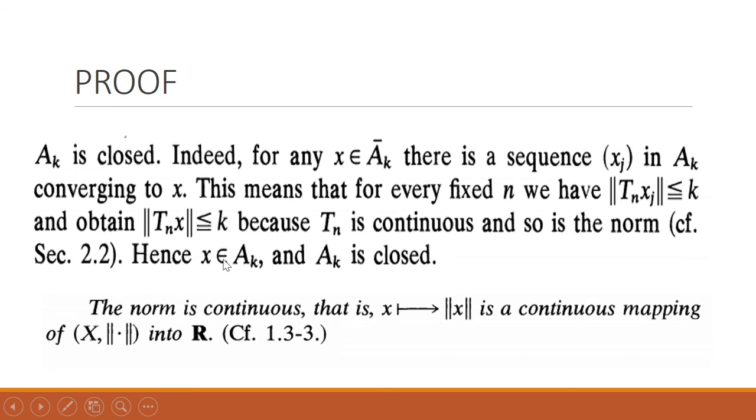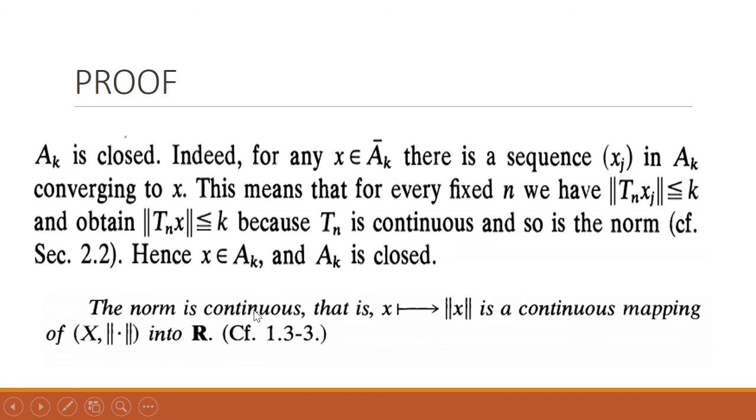And now we will obtain that T_n of x will also satisfy this condition, because T_n is continuous and the norm is continuous as well. We know that the set of all bounded linear operators is a normed space, and since the norm is continuous, refer to section 2.2, where it is clear that the norm is a continuous mapping from a normed space X into R.